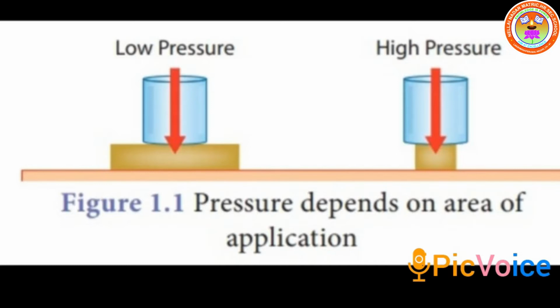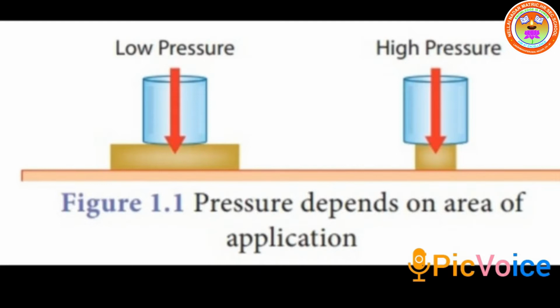When you stand on loose sand, the force is acting on an area equal to the area of your feet. When you lie down, the same force acts on an area of your whole body, which is larger than the area of your feet.